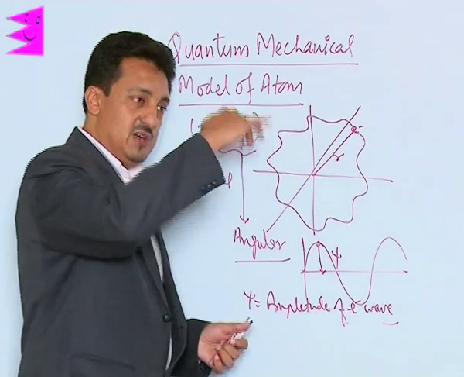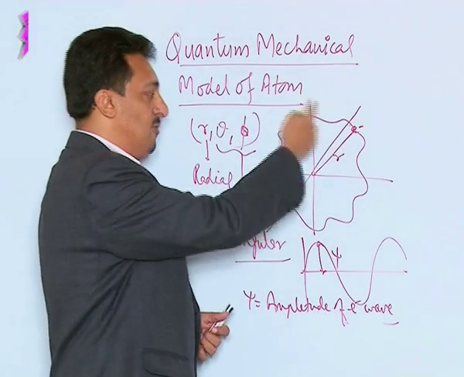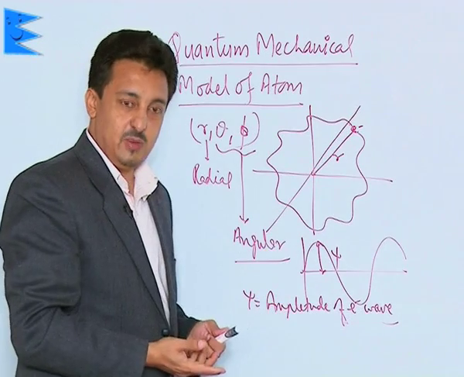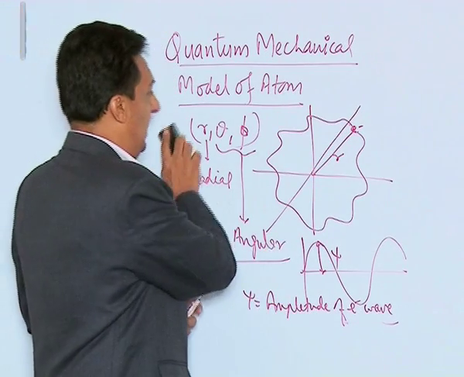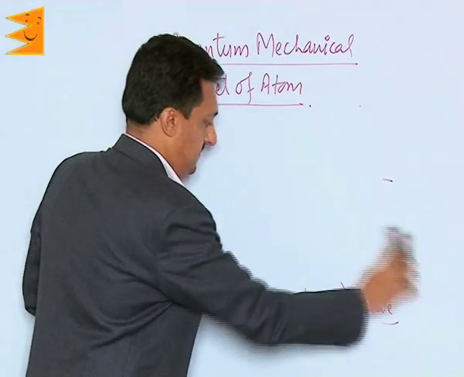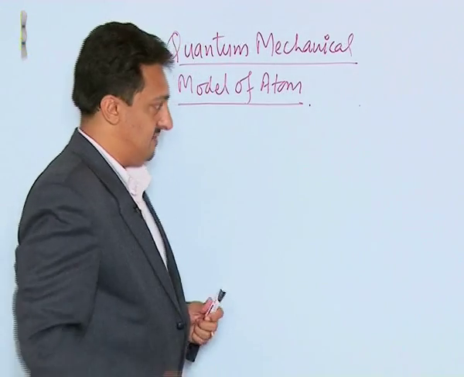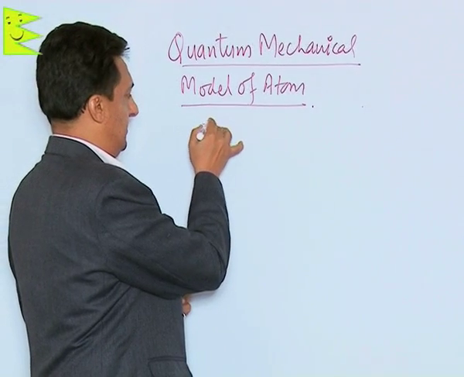And how this wave function varies when the electron moves around the nucleus, we have to determine by the equation which he gave.